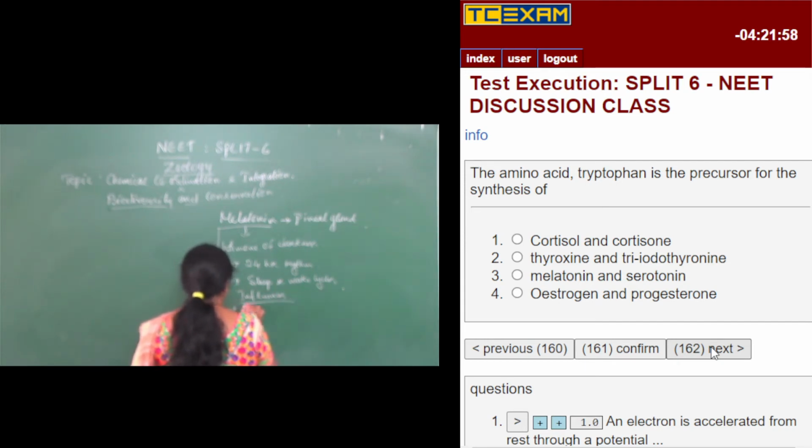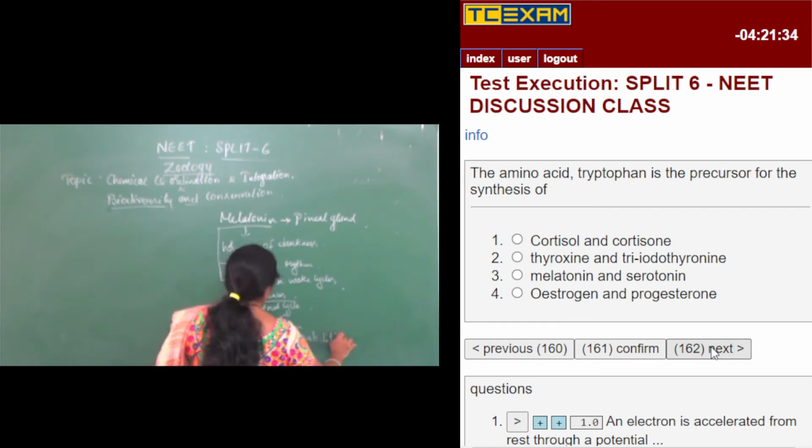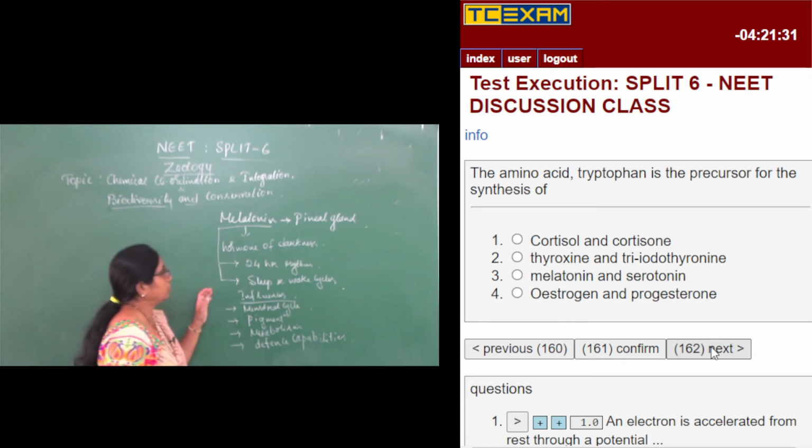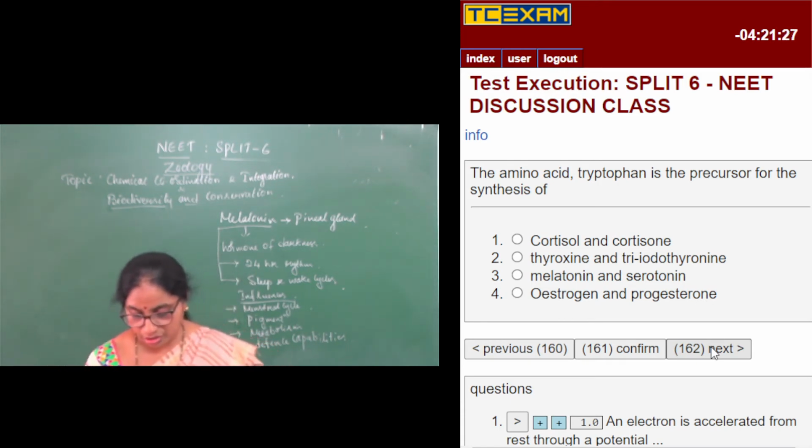In females, it influences the menstrual cycle. It affects the pigmentation of the body, influences the metabolism, and also influences the defense capabilities. All these are brought about by melatonin, so it has various functions in our body.